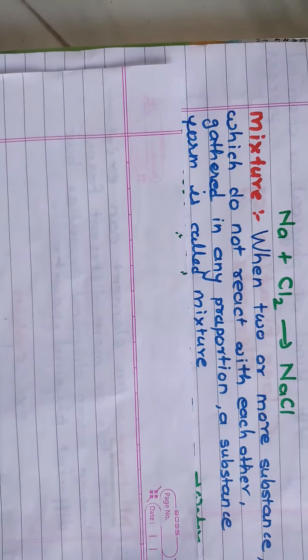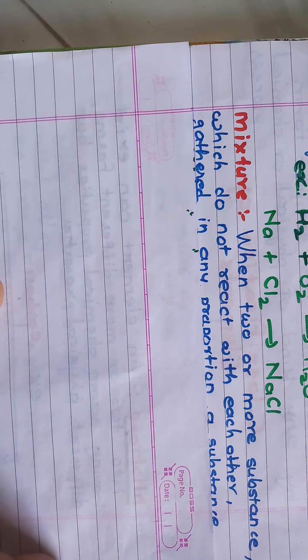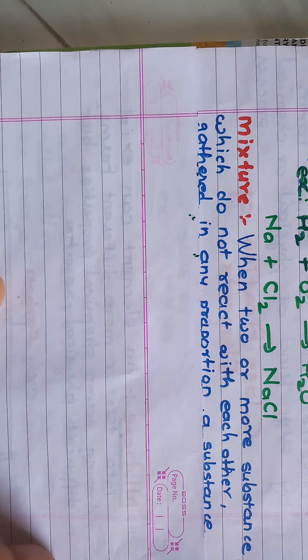Another example is the table salt we daily use, NaCl, sodium chloride. That sodium chloride is a compound, and when sodium and chlorine react with each other, they form sodium chloride. So here sodium and chlorine are two elements and sodium chloride is a compound.